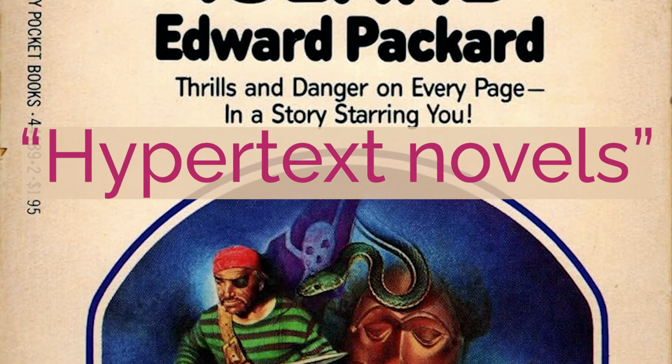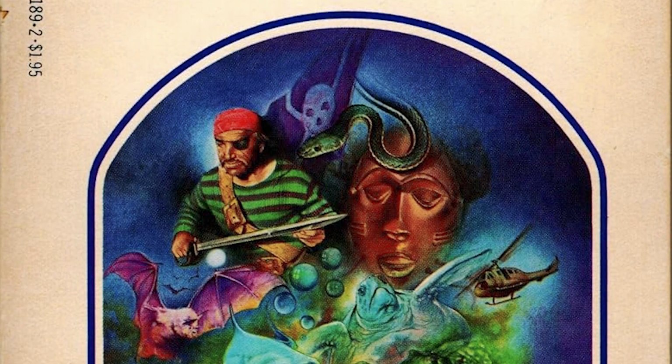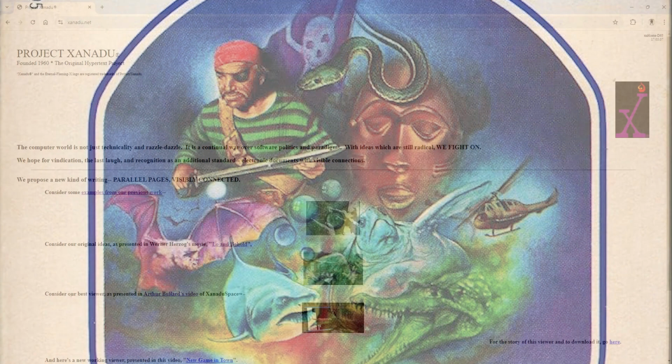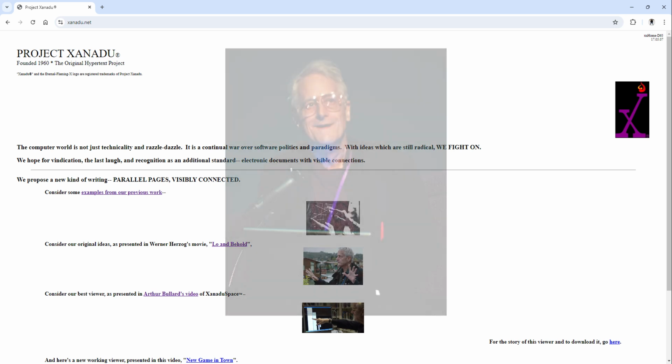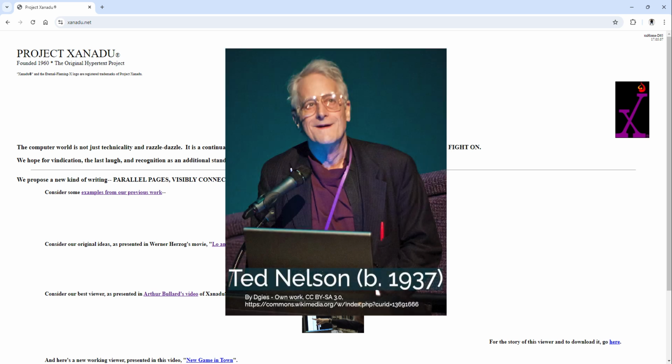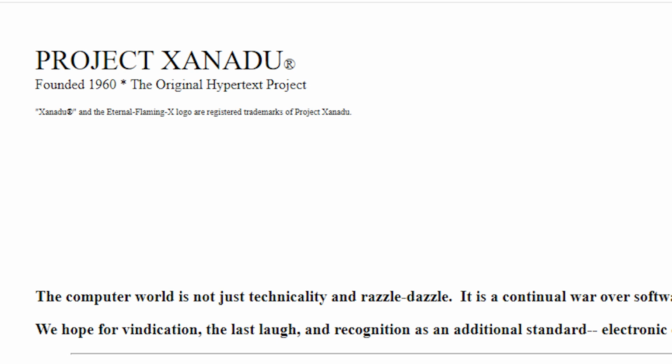And while the term hypertext may sound a tad anachronistic when applied to a book published in 1976, it really isn't. The term, along with the term hypermedia, was coined in 1963 by the sociologist and philosopher Ted Nelson, who is the creator of Project Xanadu, which Nelson describes as the original hypertext project. And it was founded way back in 1960. And all of this is just a long way of saying that the idea of interactive stories goes back pretty far.